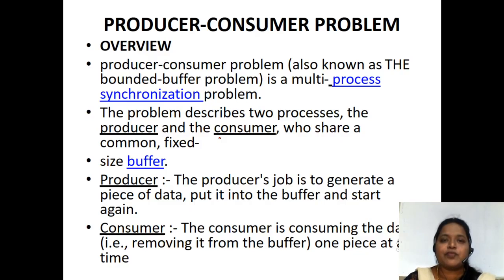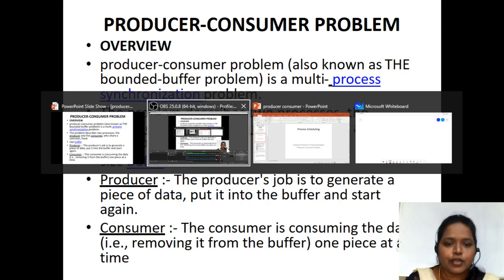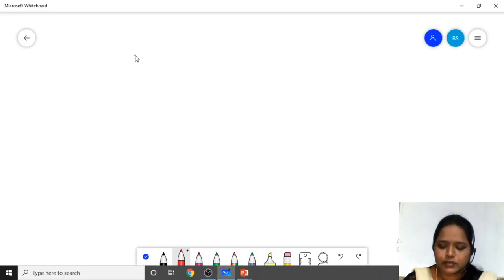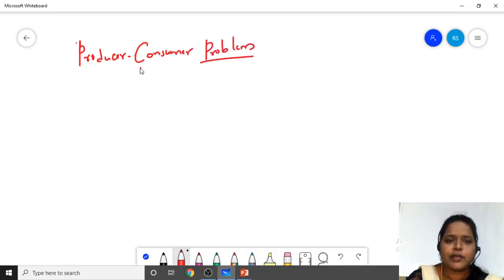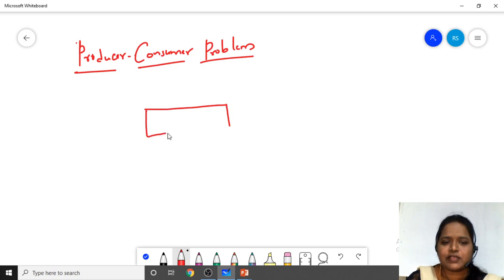First thing is, before producing an item, the producer should check that the buffer is not full. That means overflow shouldn't be there. Today we'll use this producer consumer problem in order to have the synchronization.